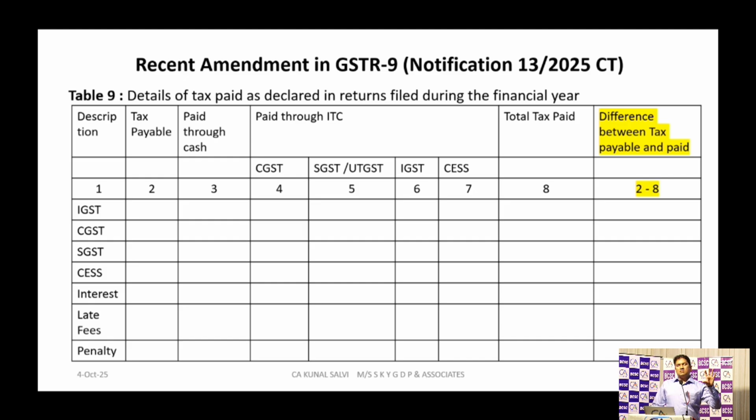अगर table 4 आप देखोगे, so table 4 में you will report the outward tax liability, correct? That tax figure will get auto-populated. In this tax payable figure, GSTR 9 second number column, tax payable figures are getting auto-populated from annual GSTR 3B liability which you have reported. जो भी आपने 3B में सारे साल भर में दिखाए थे output tax liability, ये आपके टेबल नंबर 2 में आती है, मतलब कॉलम नंबर 2 में आती है.